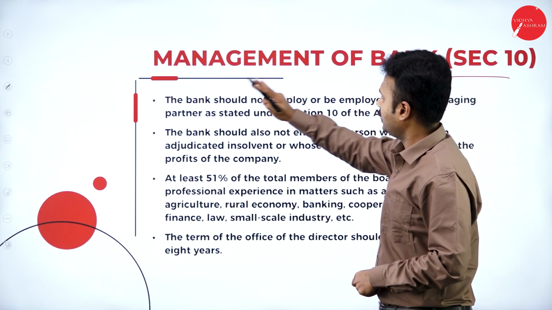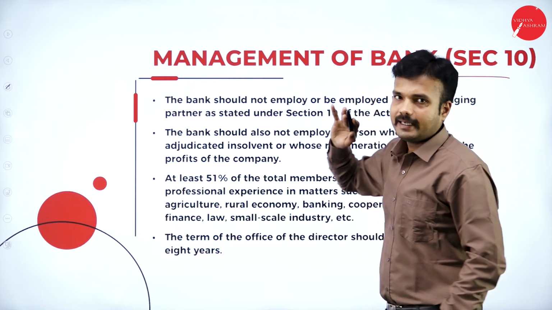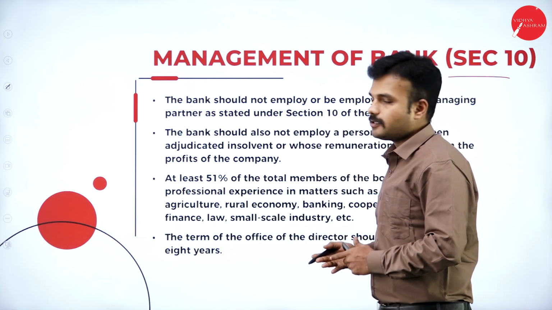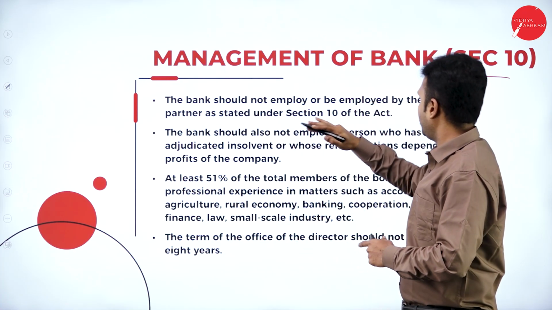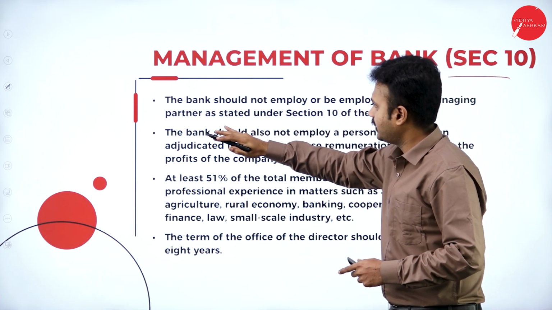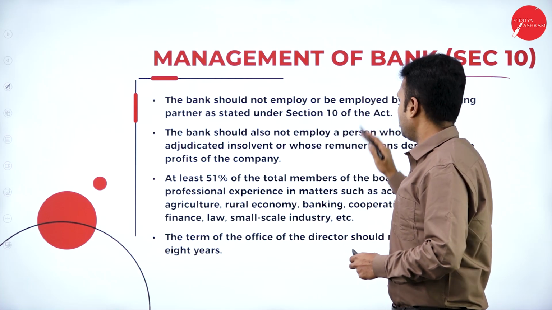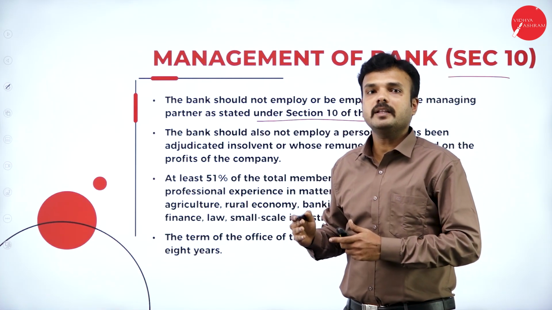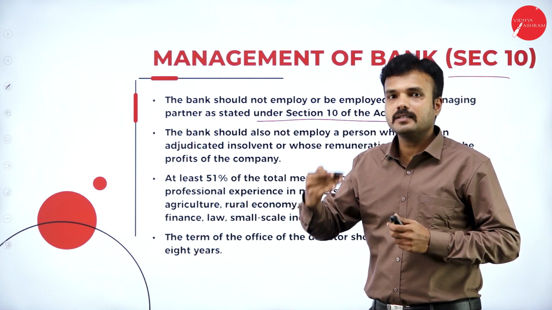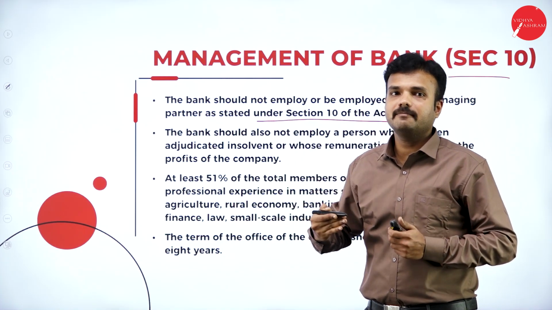According to section 10, that is about the management of a banking company. Okay, so this is going to say that a bank should not employ or be employed by a managing partner, as stated under section 10 of the Banking Regulation Act. Okay, so a banking company is not going to hire a person as a managing partner, right?